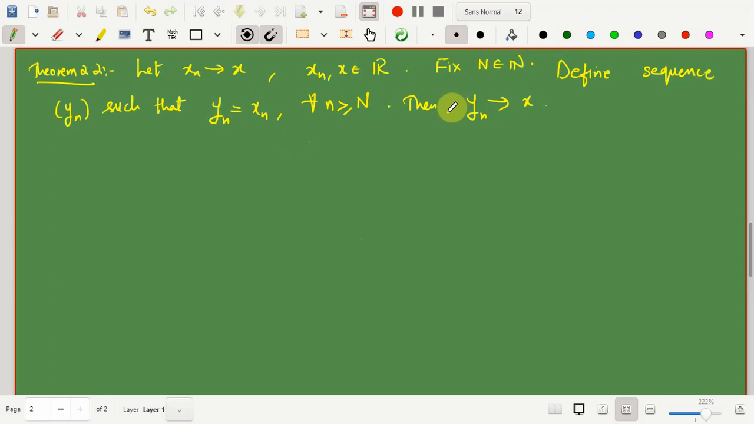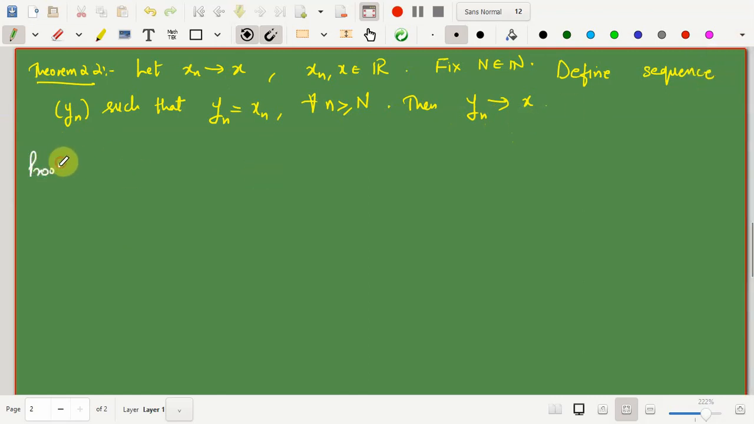In short, even if we differ at certain finite points of the sequence, it won't affect the convergence, it won't affect the limit of that particular sequence. So now the proof has a similar idea to what we proved for the above theorem. First I will use the fact that xn is converging to x, and I have to show that yn converges to x.